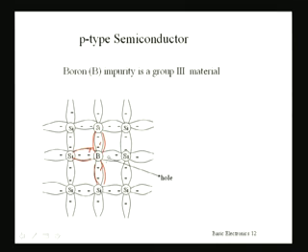So this shortage of 1 electron means it is having a less negative charge. So this less negative charge, or a positive charge, is there in this covalent bond. So this is called a hole. Hole means it is basically devoid of one electron. So there is a hole formed here in this covalent bond, and this hole is a positively charged particle. So this p-type semiconductor basically is formed in this way, which will be having holes as charge carriers.